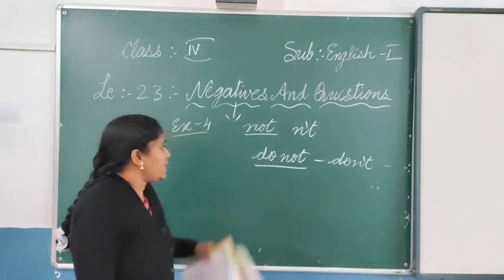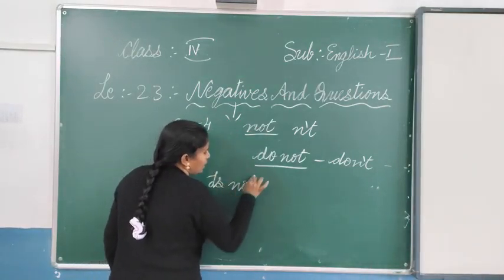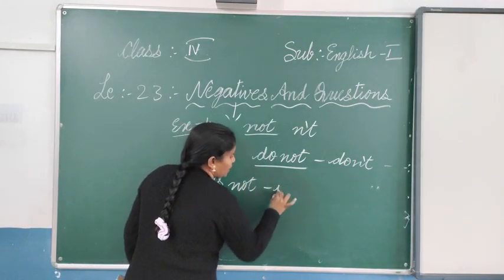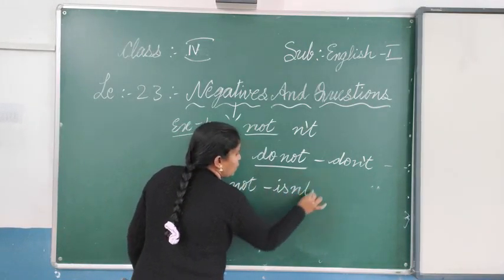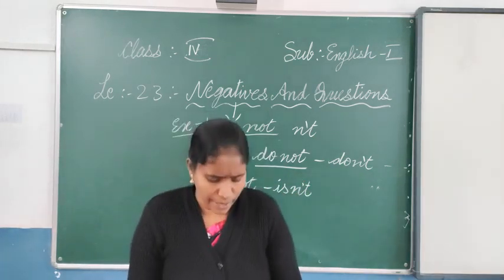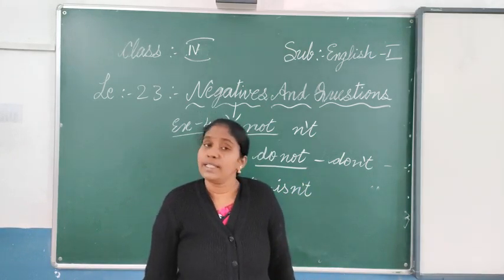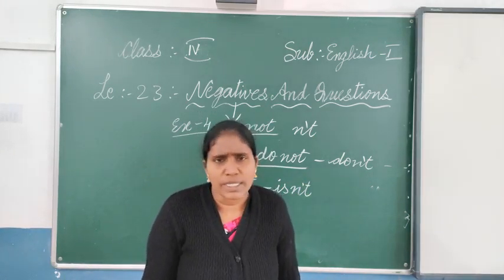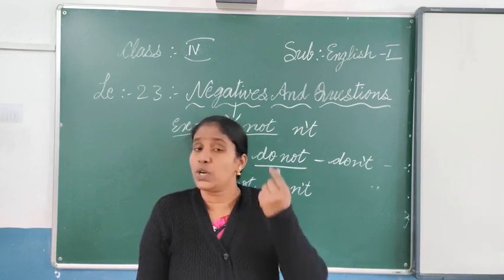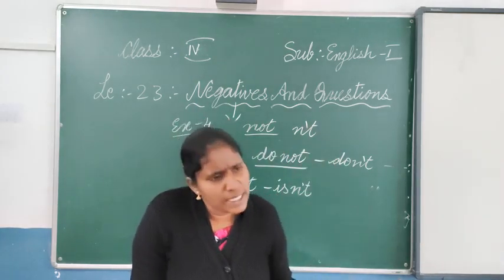And here you see, is not they have given. When they have given is not, then we have isn't it? Isn't. So what do you mean? Isn't. Just when we are asking anything, your sum is not correct. Isn't my sum correct? So instead of using is not, just isn't.